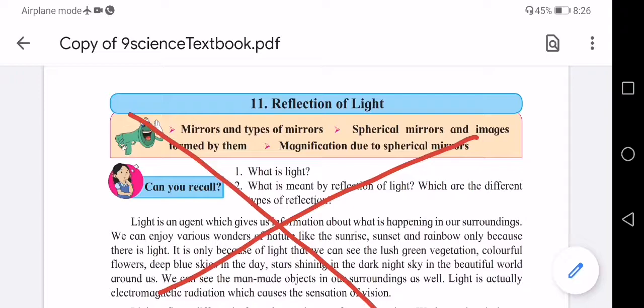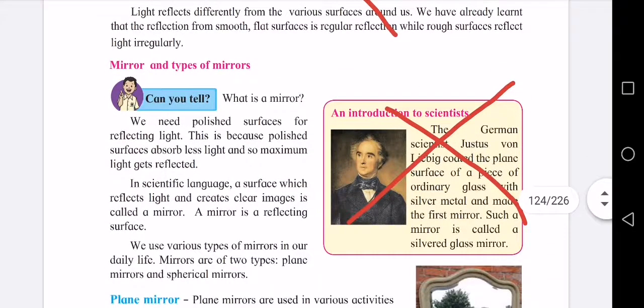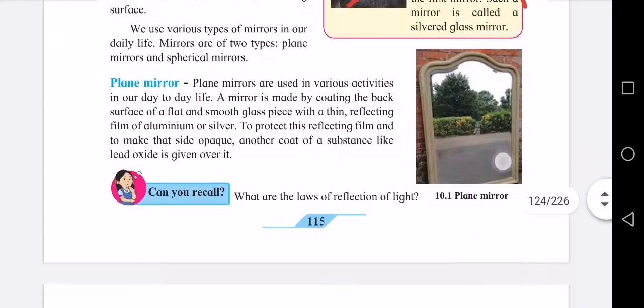Let's start with the second term reduced syllabus of 9th science, from lesson number 11 onwards. Go to lesson number 11, page number 115. Let's begin. First part of the lesson, can you recall? Please cancel. Then introduction to scientist, please cancel.